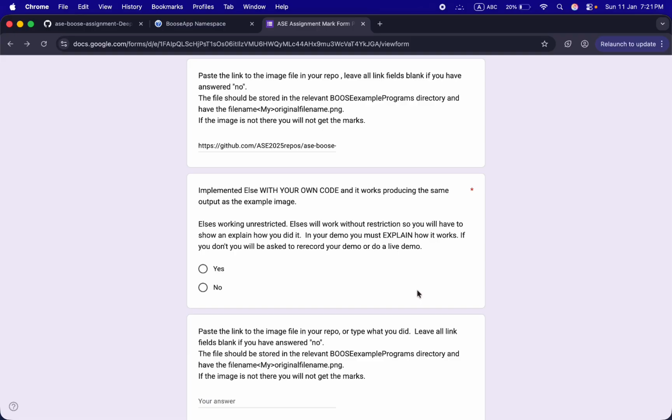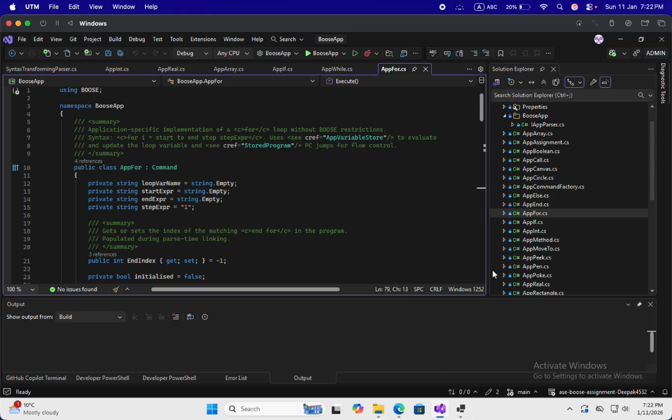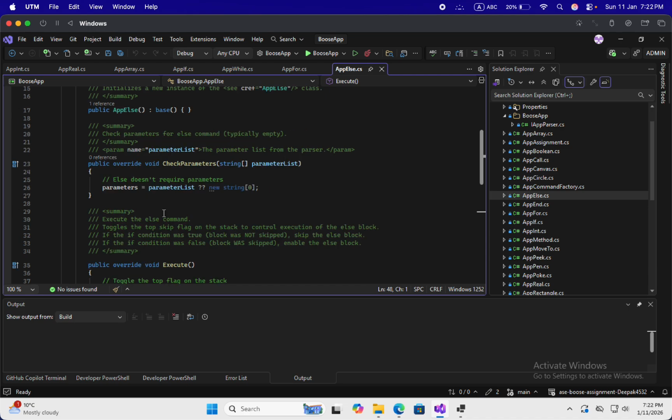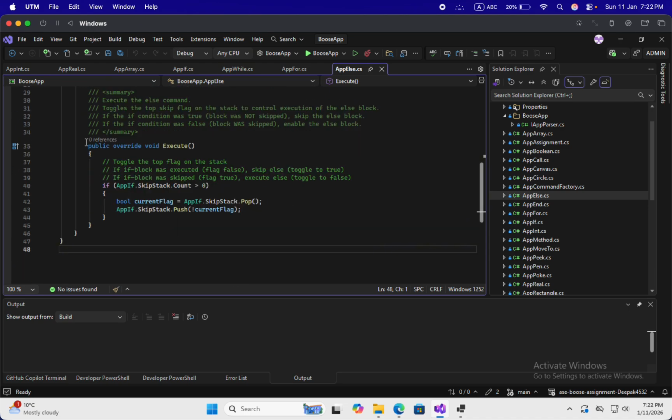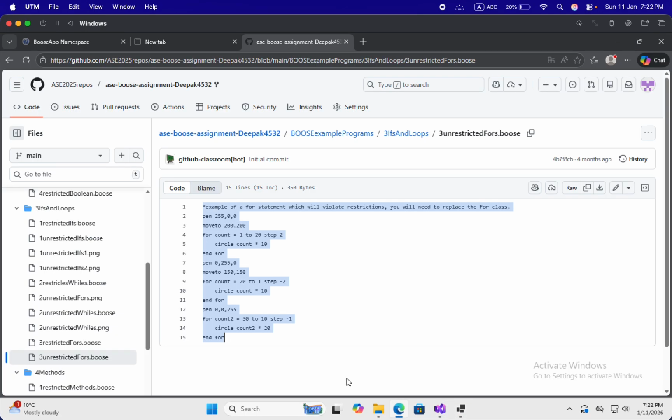Now let's jump into my else. Let's look at the code first. Here you can see my app else.cs. Here you can see it. It at first checks for parameters and runs it. Now let's run our else block too. Unrestricted if.